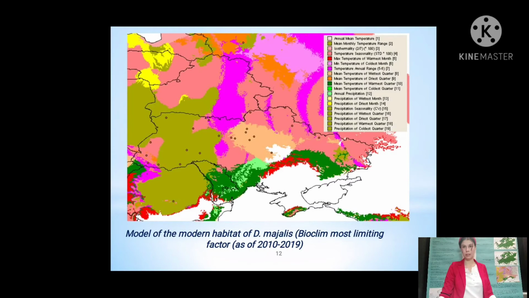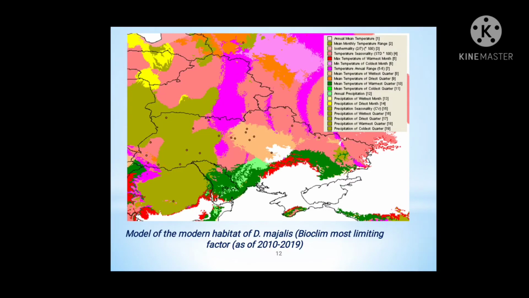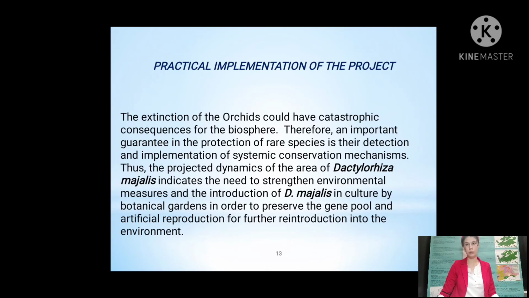Therefore, the simulation results indicate that climate change will affect the dynamics of the Dactylorhiza maialis range in the coming decade. At the same time, the southern part of the species range in Ukraine is likely to be reduced, and climate change will not be favorable for the species. This species will become even more vulnerable and may disappear in the near future. In this regard, it is necessary to conserve and introduce Dactylorhiza maialis into botanical gardens in order to preserve the gene pool and reproduce it in its natural habitat.